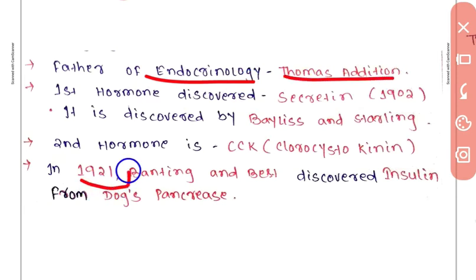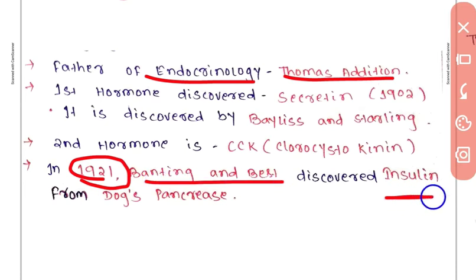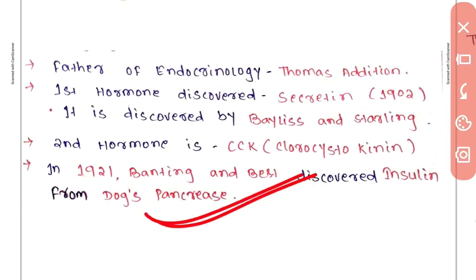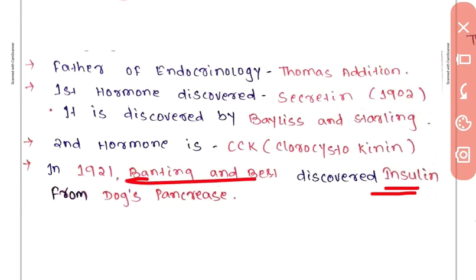In 1921, Banting and Best discovered insulin from dog's pancreas. This question is very important: who discovered insulin, where was it discovered, and in which year. So insulin was discovered by Banting and Best, from dog's pancreas, in 1921.